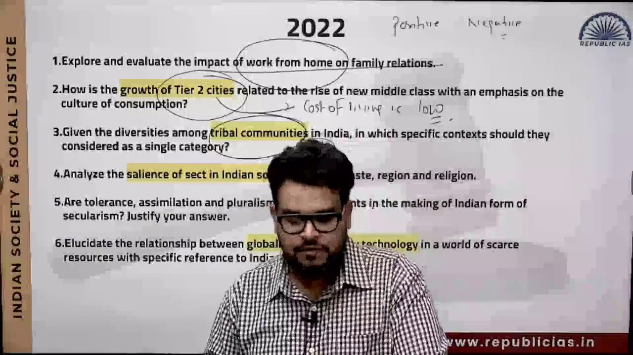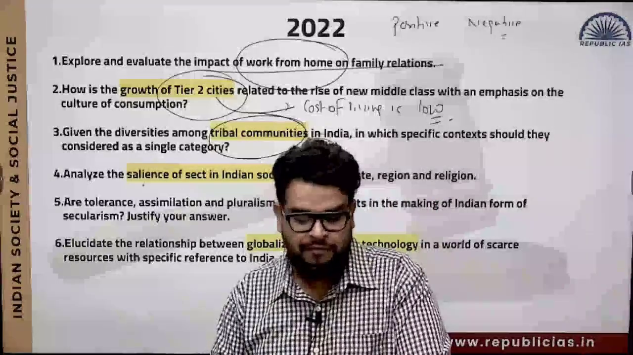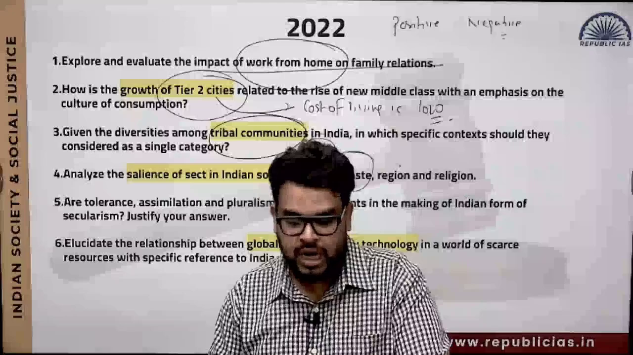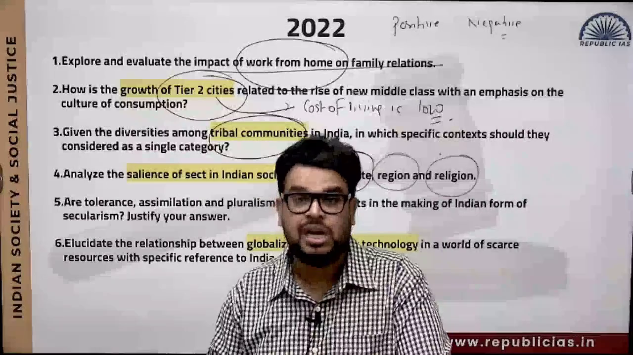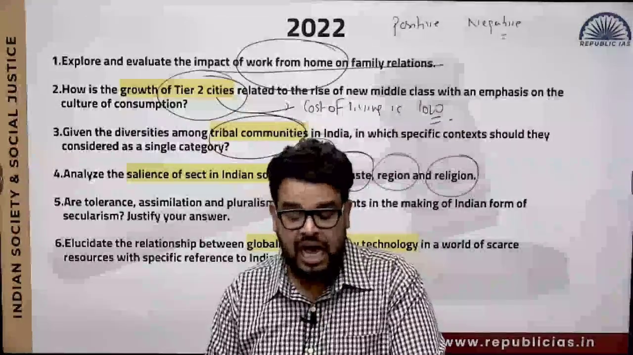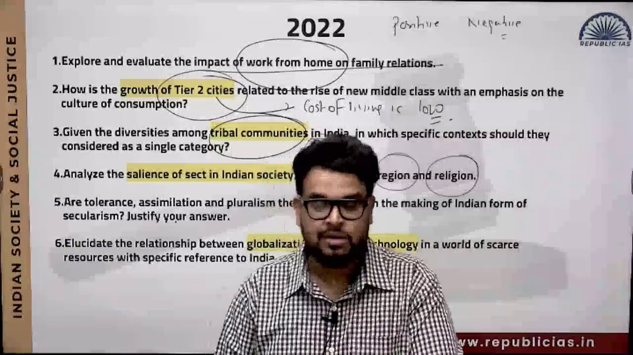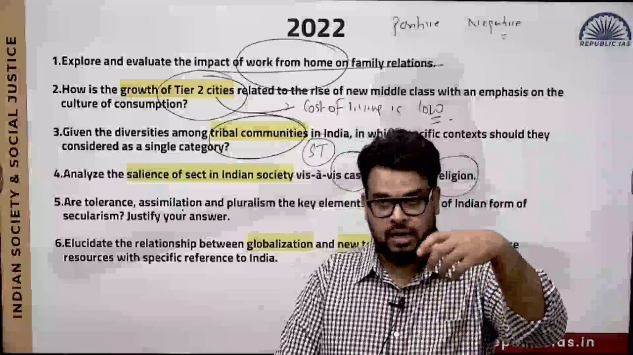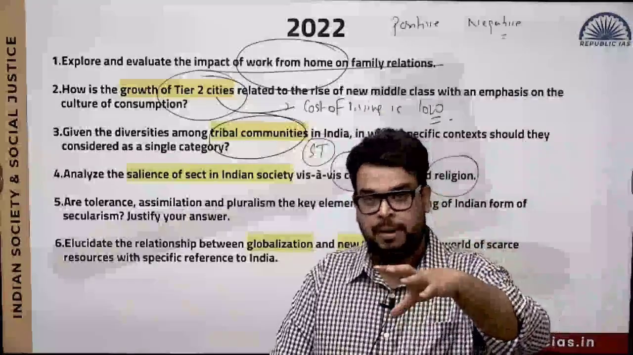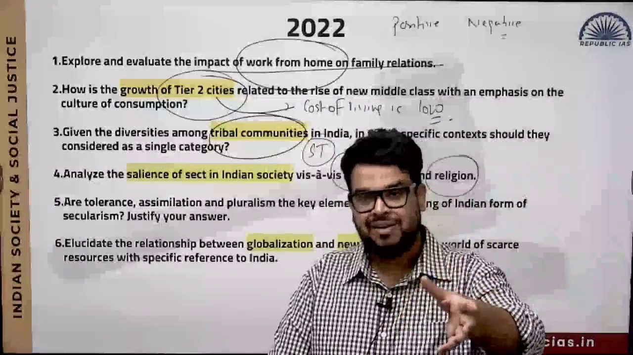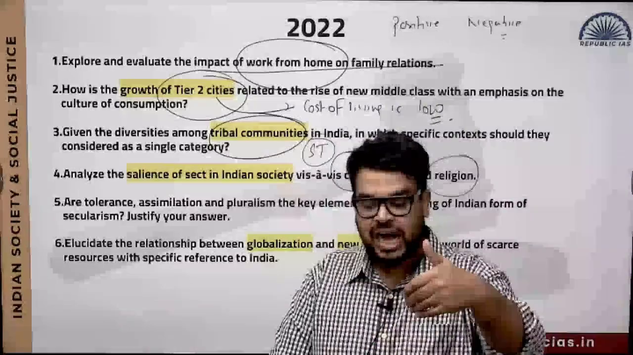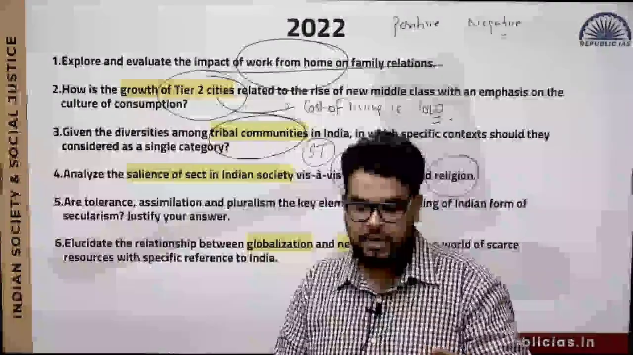Analyze the salience of sect in Indian society. So you have to talk with respect to caste, with respect to region, and with respect to religion. Interesting question. Are tolerance, assimilation, and pluralism key elements in the making of the Indian form of secularism? So the first question they asked you was about how Indian secularism is different from the Western. Now they ask you about the models of secularism, that is, what is tolerance.